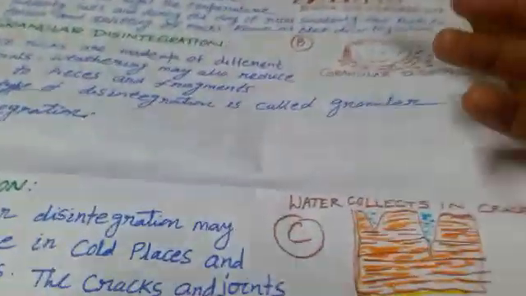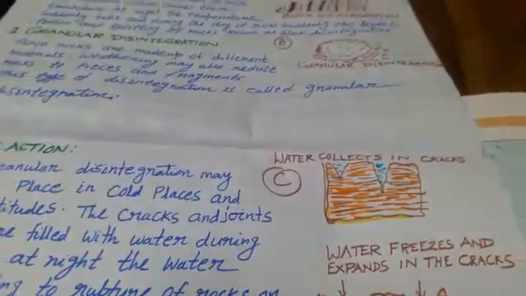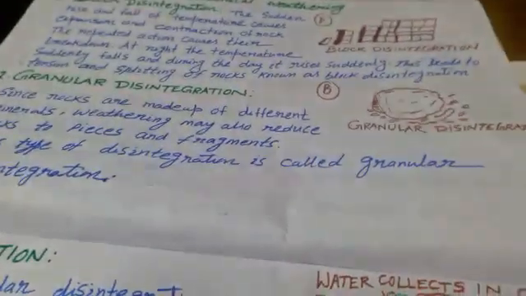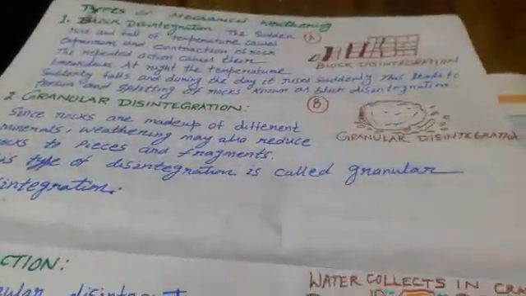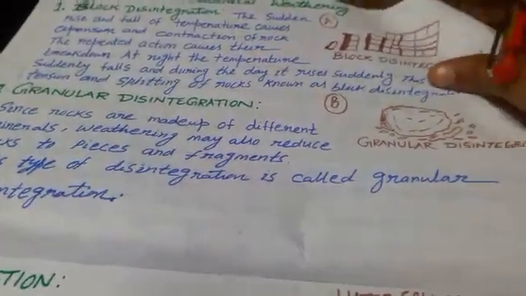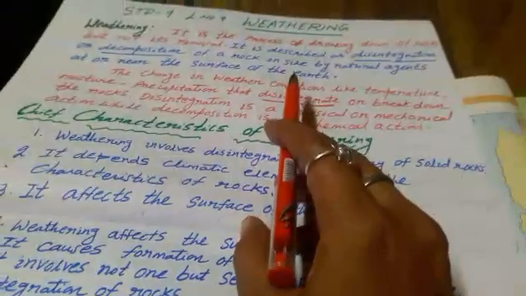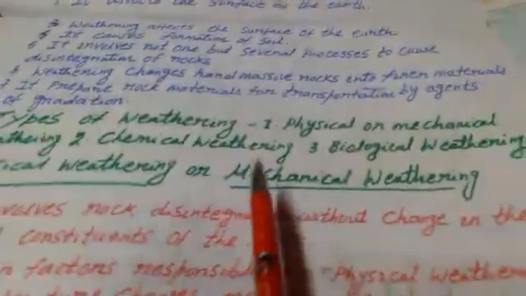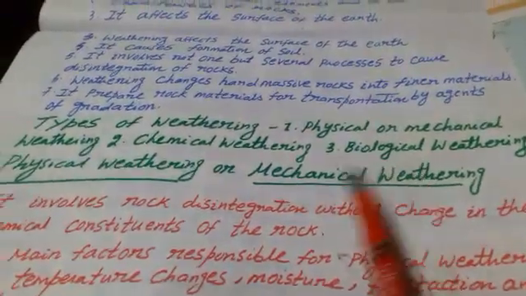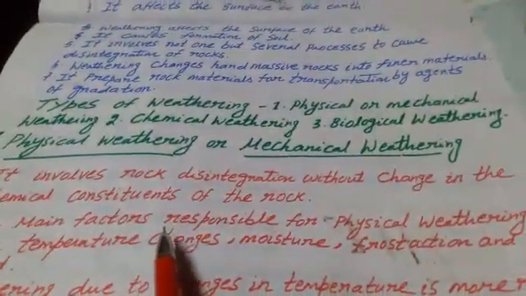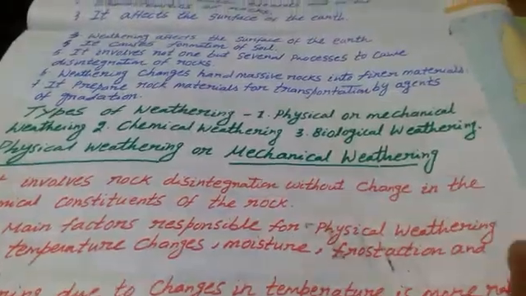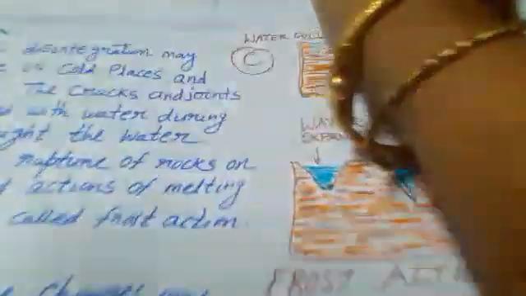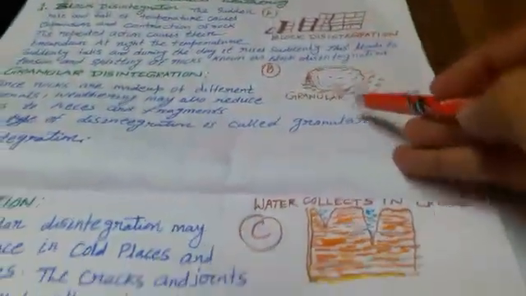Related to these portions, what are the questions? Name the various types of mechanical weathering. Draw a neat and labelled diagram of each type of weathering and explain in detail about it. Today we learned about weathering, then characteristics of weathering, then three types of weathering, various properties of physical or mechanical weathering, and types of mechanical weathering with detailed description.